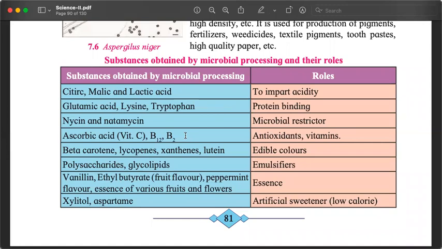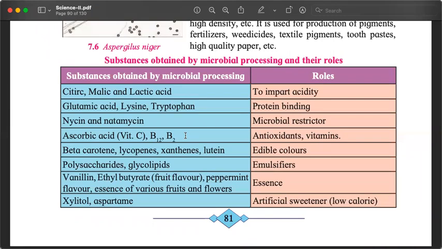Glutamic acid, lysine, and tryptophan, which are used for binding of proteins. Binding means joining. Niacin and natamycin, they are microbial restrictors. So if you have to stop something, niacin and natamycin are used. Ascorbic acid, vitamin C, B12, B2. We have studied about vitamins in nutrition. So they are used as antioxidants to stop oxidation, and as vitamins. Beta carotene, lycopenes, xanthines, lutein, they are used to produce colors which are not harmful, they are edible.